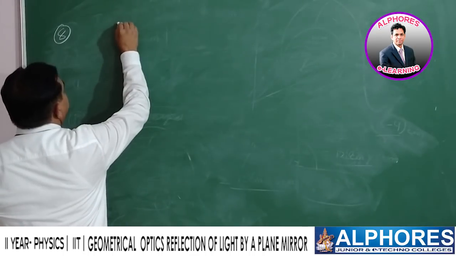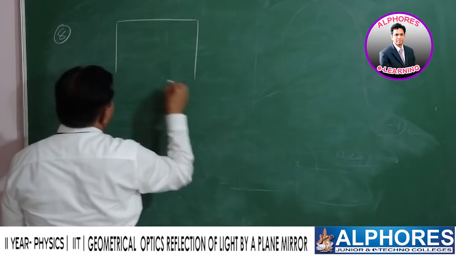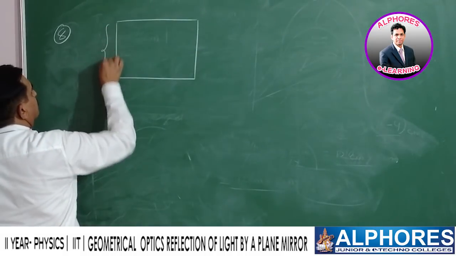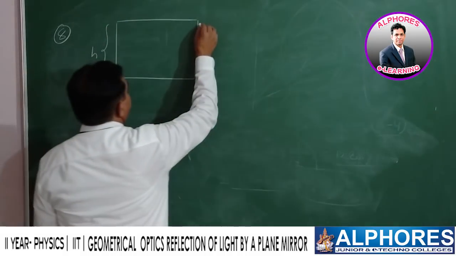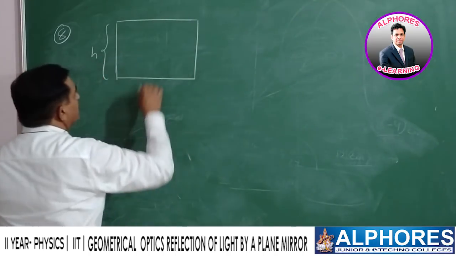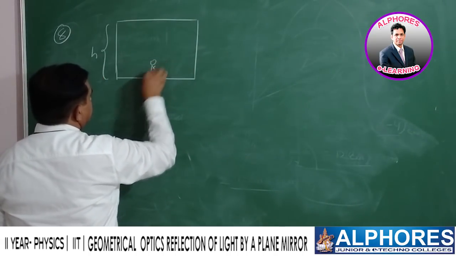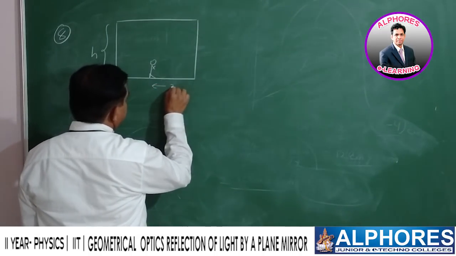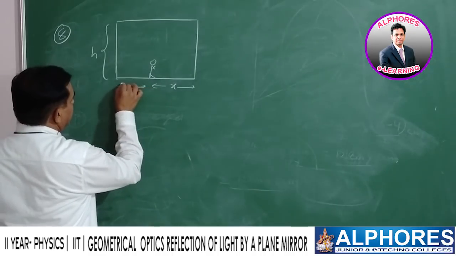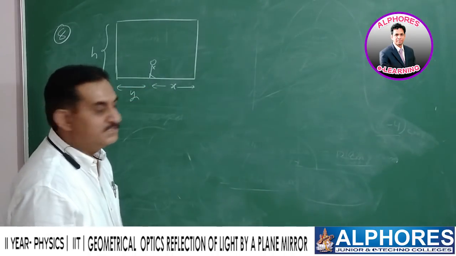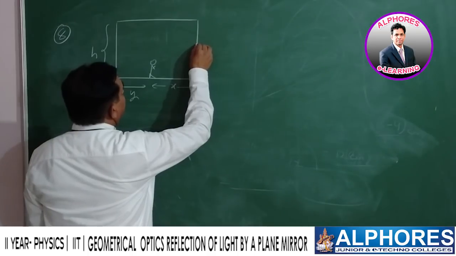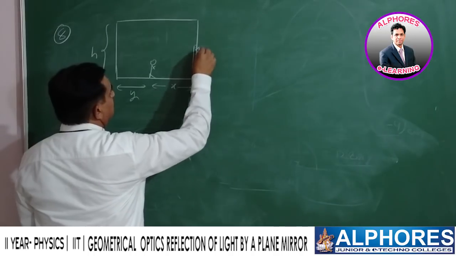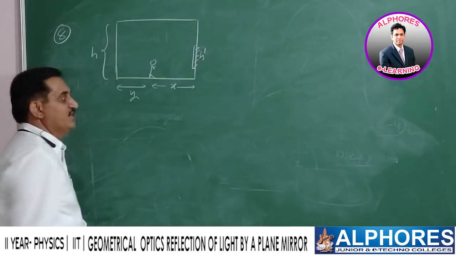Okay, let us consider a room. The height of the wall is h. A person is standing in the room somewhere, at a distance of x from the front wall, and at a distance y from the rear wall. Now a mirror is hanging on this front wall. Say its height is h dash.